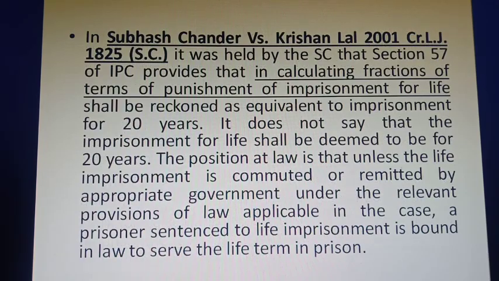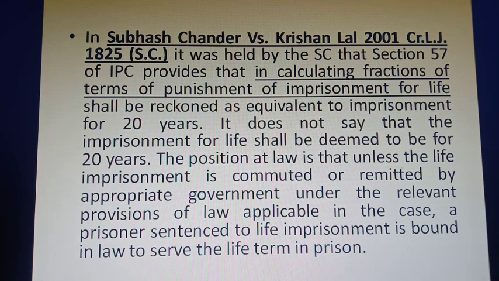In a very important case, Supreme Court of India has made it clear that in calculating fractions of terms of punishment, imprisonment for life shall be reckoned as equivalent to imprisonment for 20 years. And that case was Subhash Chandra versus Krishan Lal, 2001, Criminal Law Journal 1825, Supreme Court.